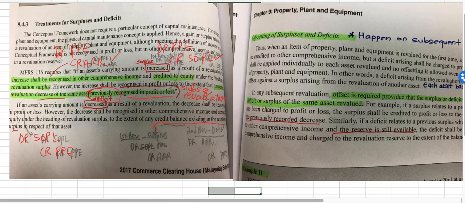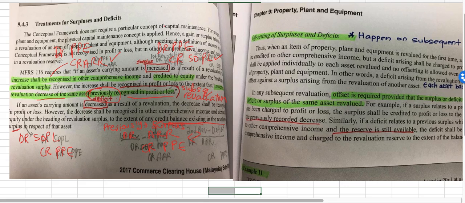So for subsequent revaluation, and you get a deficit, of course, you will reduce your asset. But this time, you don't debit SOPL because you have a credit balance in the revaluation surplus. Therefore, you will debit ARR. It means that previously you had a surplus, so this time you will debit ARR.